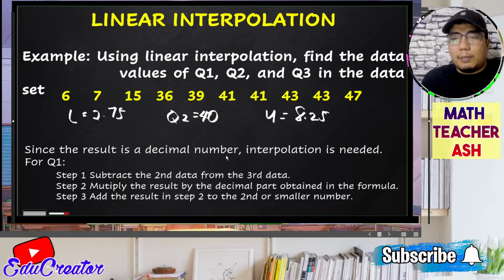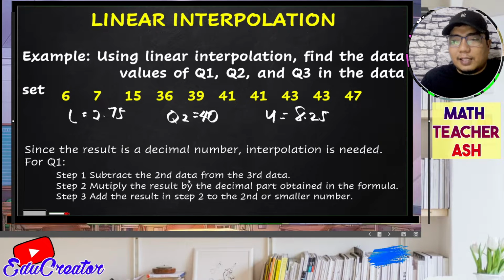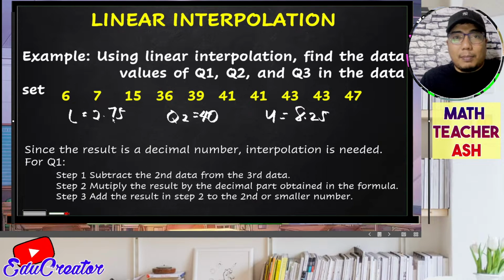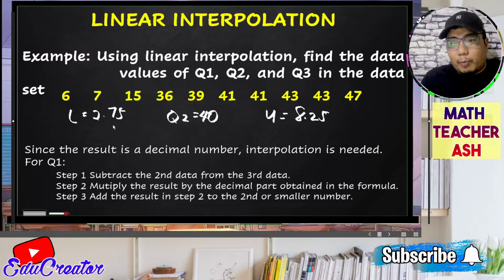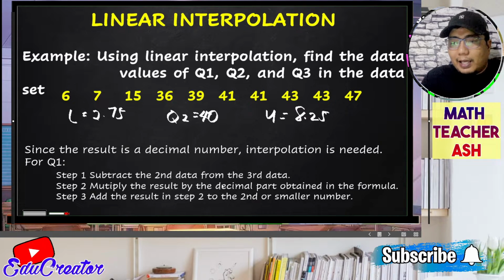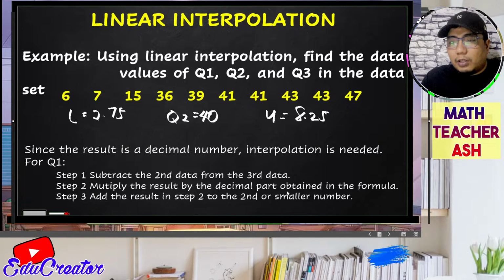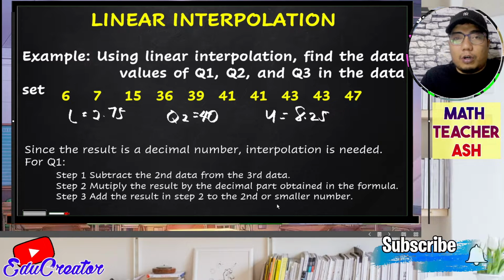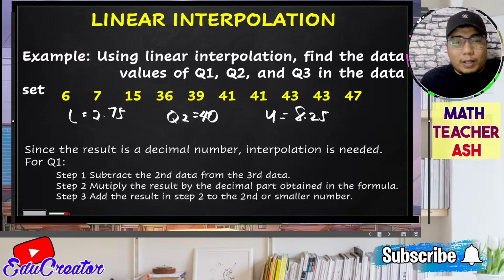So in the lower quartile, my dear math learners, we have to subtract the second data from the third data. So if we consider the 2.75 here, it means that our quartile 1 is located between the second and the third data point. All right, so it means that we will consider the 7 and the 15 here. Okay, then after that, if we subtract them, we will multiply the result by the decimal part obtained in the formula. And then we add that to our second or the smaller number. So I will show you what I mean, my dear math learners.